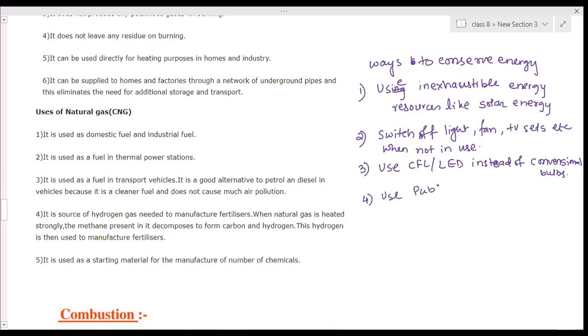Use public transport or carpool. Fifth one, switch off engine at traffic signals. To fix the leakage of water taps.